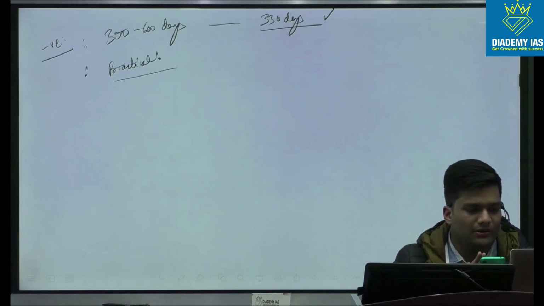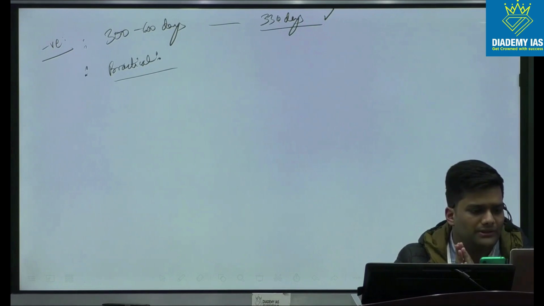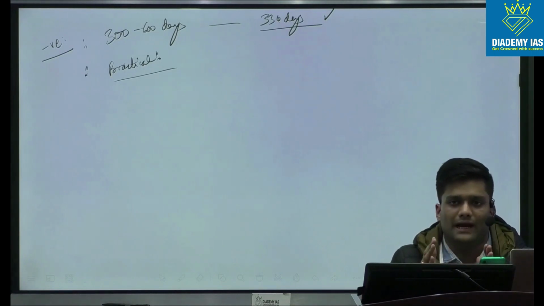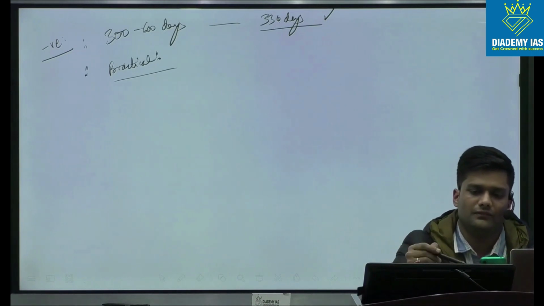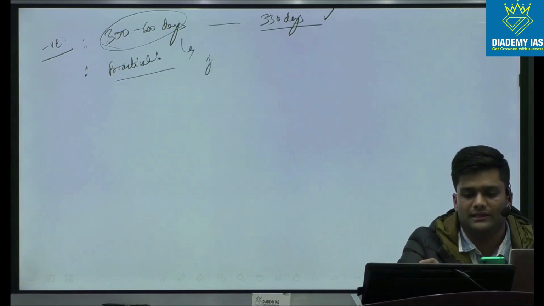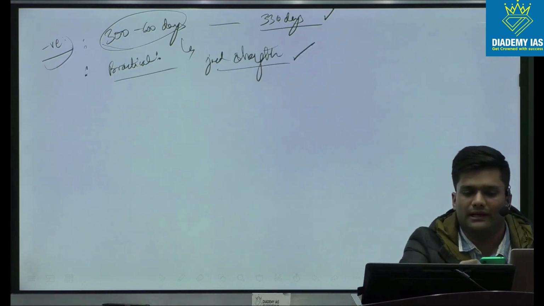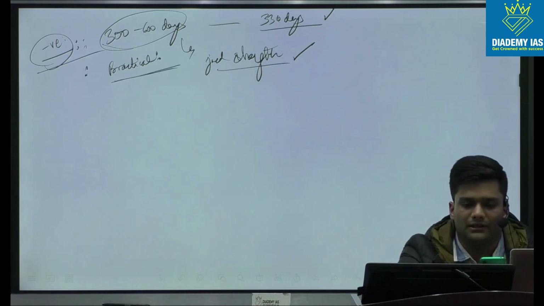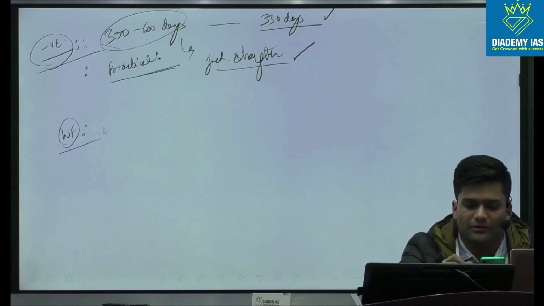Other issue is with respect to the judicial strength of the NCLT itself. The NCLT has limited benches, so they are not able to admit cases and give judgments at a timely level. So that also increases this timeline because judicial strength is not there. Other negatives, I think you'll know. I've tried to discuss more practical aspects here. Then you can give your way forward.